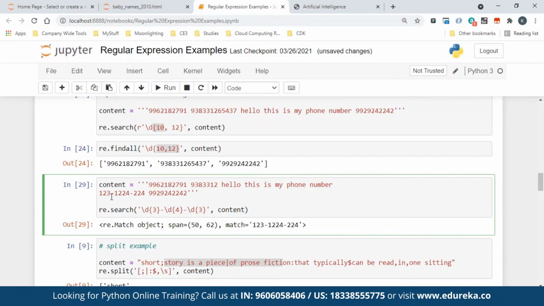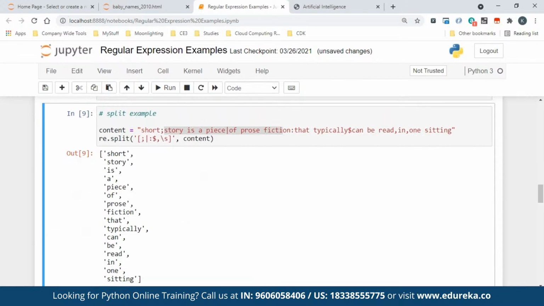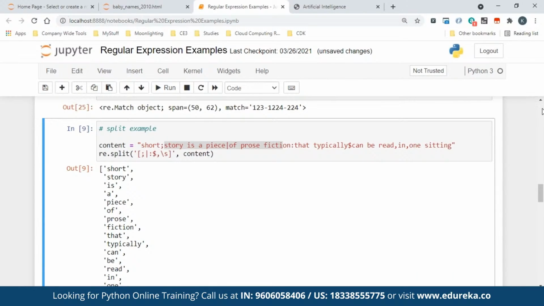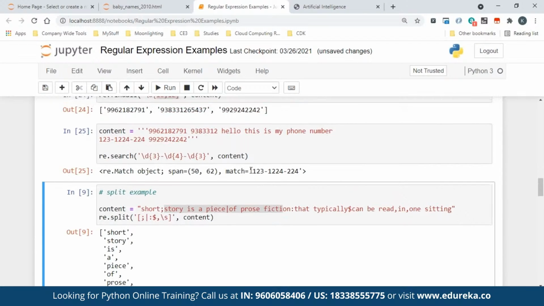Then I said hyphen because there is a hyphen, and after that the \d should be 4 times. So I said \d 4 times. Then I put hyphen. Then I said \d 3 times. That's all. So it matches exactly this because you are clear on the pattern, saying this is 3 digit, this is 4 digit, this is 3 digit. You already told using regular expression symbols. Now when you do that, it exactly matches only the one you want.